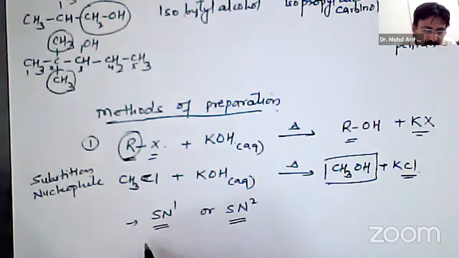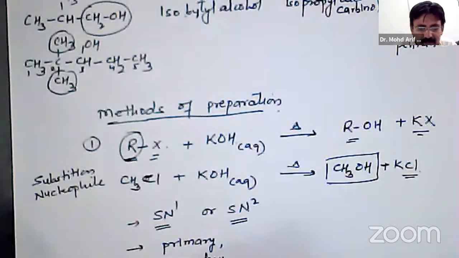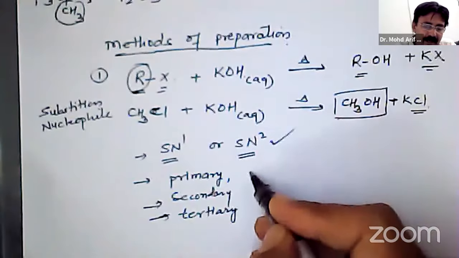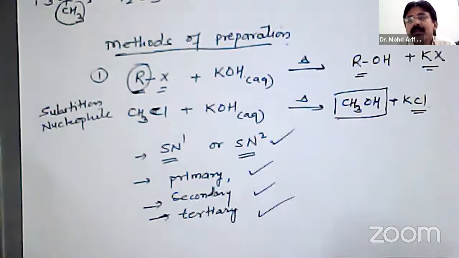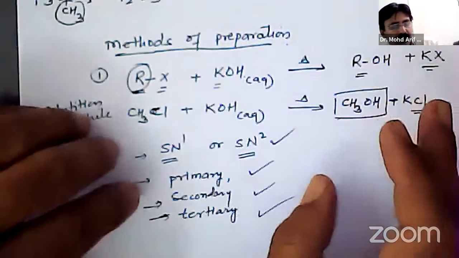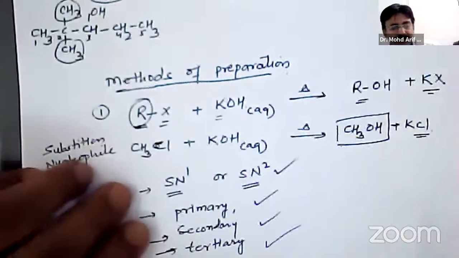Using this method we can prepare primary alcohol, secondary alcohol as well as tertiary alcohol. All types of monohydric alcohols, primary, secondary and tertiary, can be prepared by this method. Now in place of potassium we can have other metals like sodium, or silver oxide also, moist silver oxide.